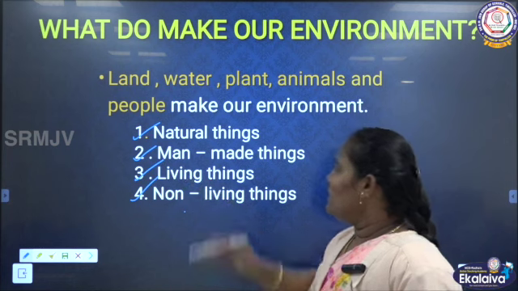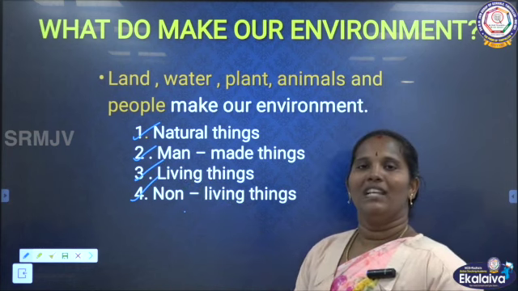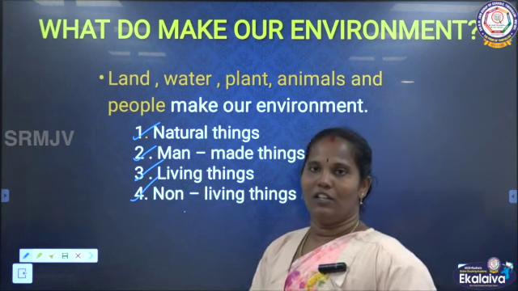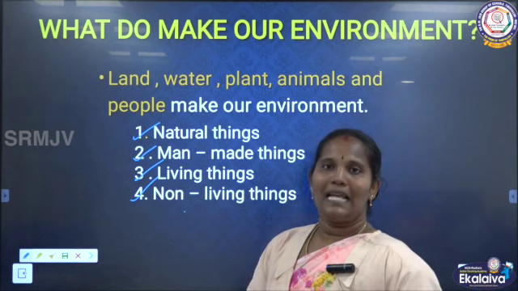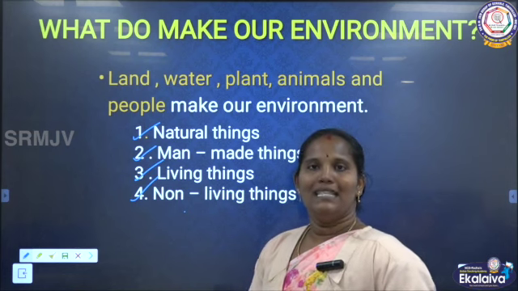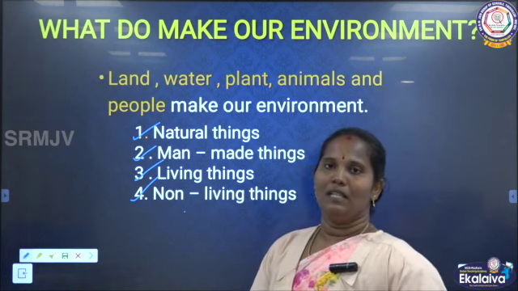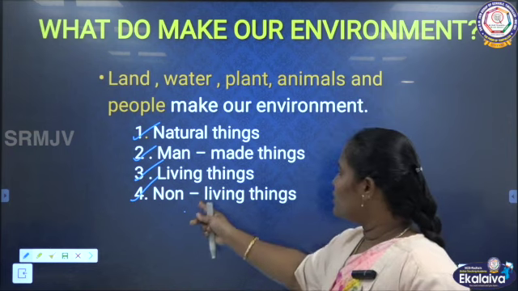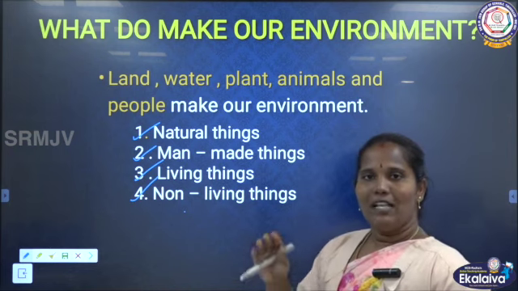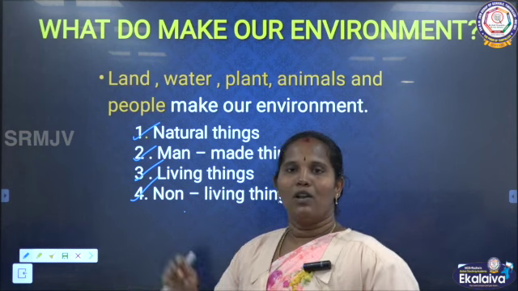And then living things. Living things means it has life, that is called a living thing. For example, plants, animals and then birds, insects, they are all examples of living things. And the last one is non-living things. If it has no life, those things are called non-living things.